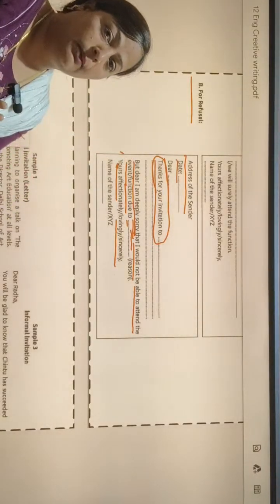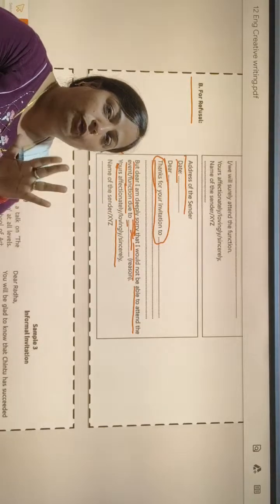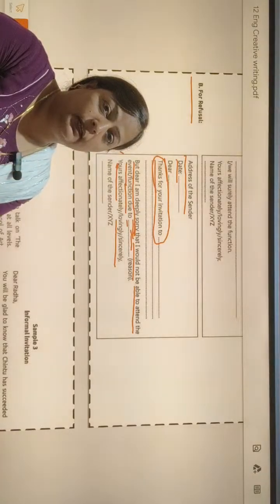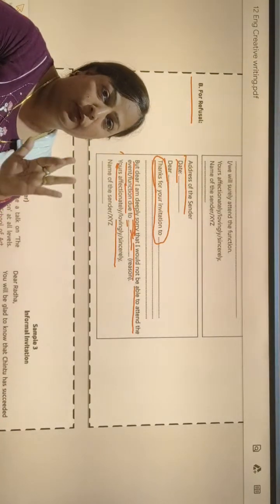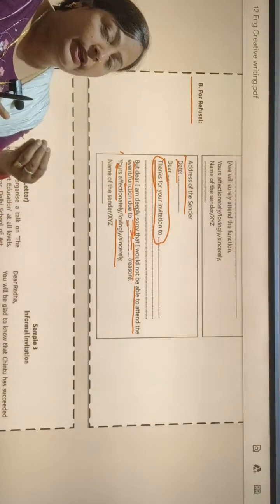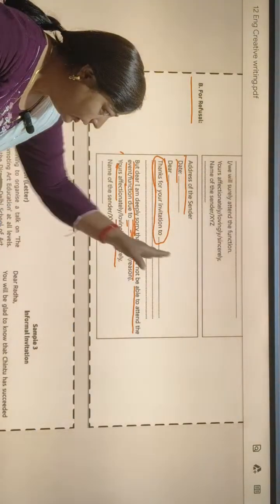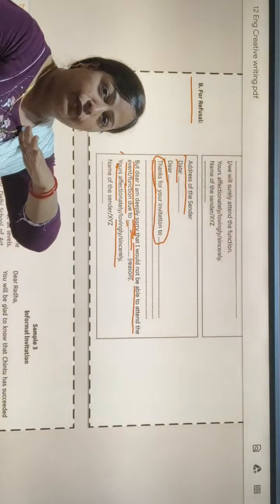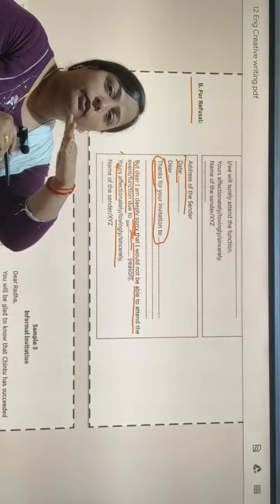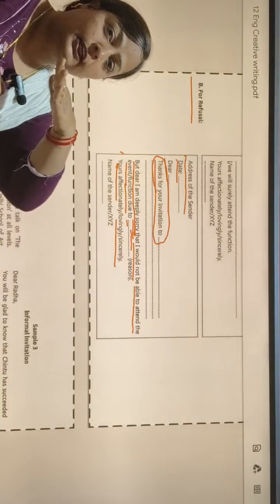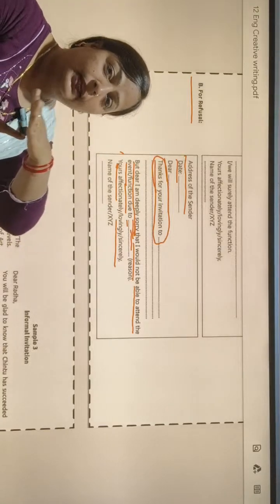Now we have learned about invitation, how to write an invitation in letter form and how to write an invitation in card form. You know that we divide invitation into two parts: formal invitation and informal invitation. Formal invitation we can write in two types, in letter form and card form.